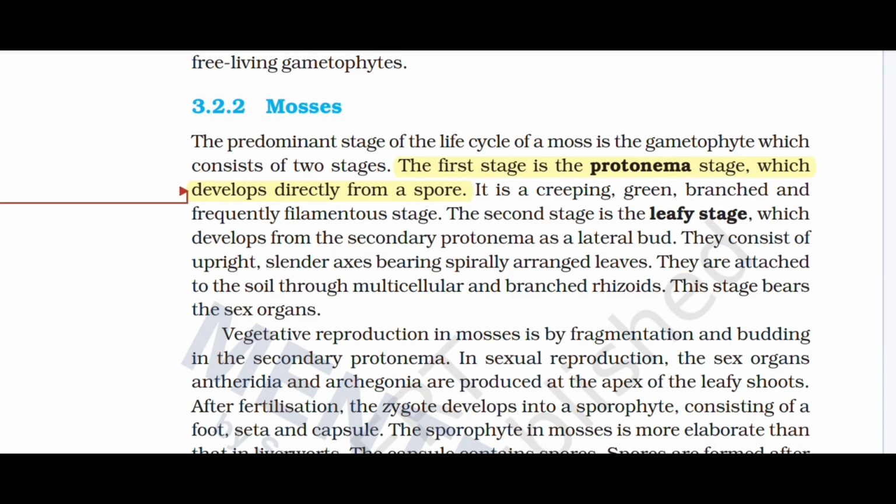Mosses. The predominant stage of the life cycle of a moss is the gametophyte, which consists of two stages. The first stage is the protonema stage, which develops directly from a spore. It is a creeping, green, branched and frequently filamentous stage. The second stage is the leafy stage, which develops from the secondary protonema as a lateral bud. It consists of an upright, slender axis bearing spirally arranged leaves. They are attached to the soil through multicellular and branched rhizoids. This stage bears the sex organs.